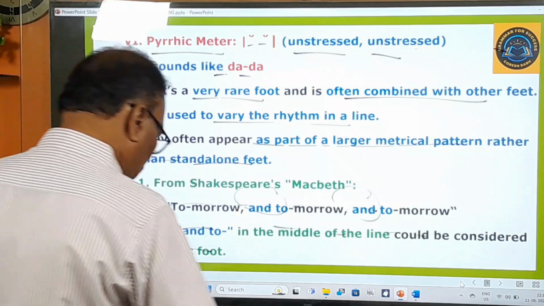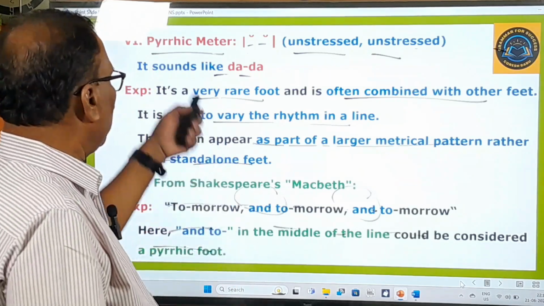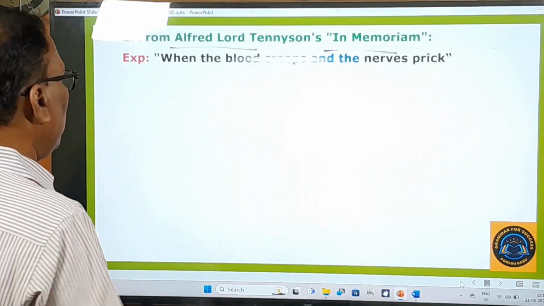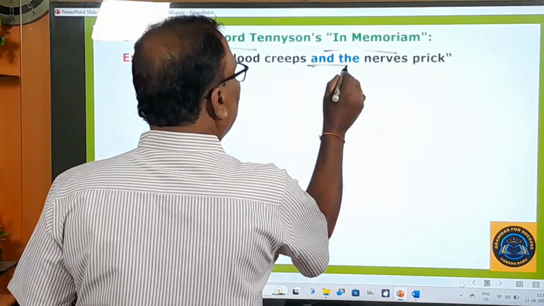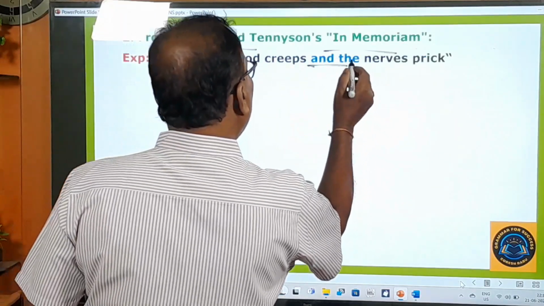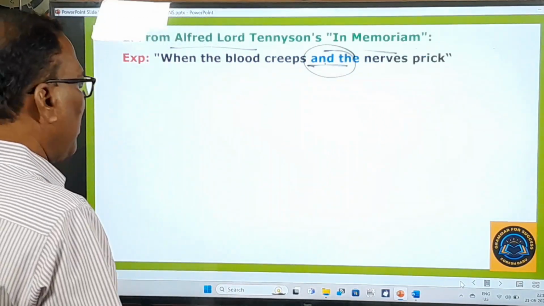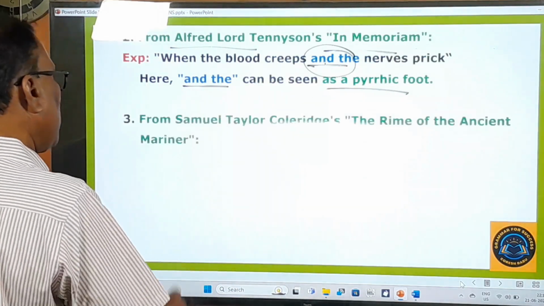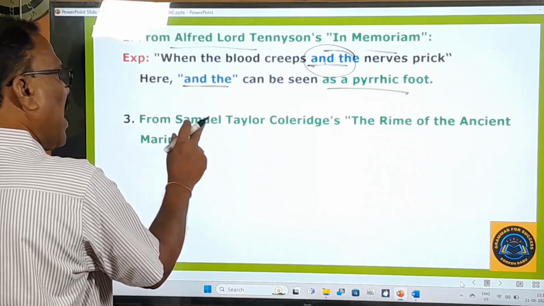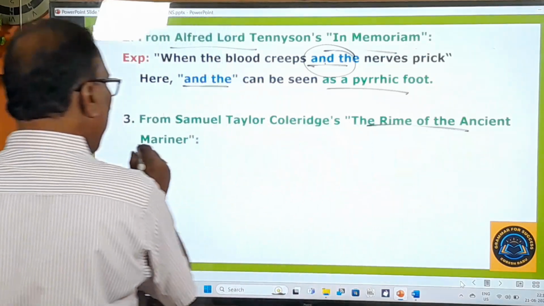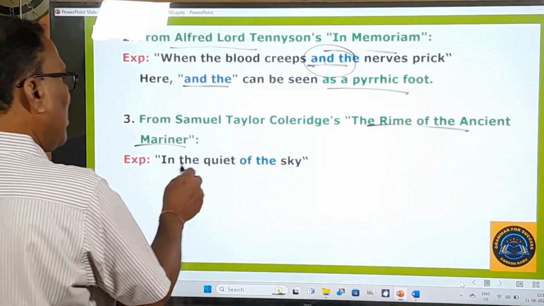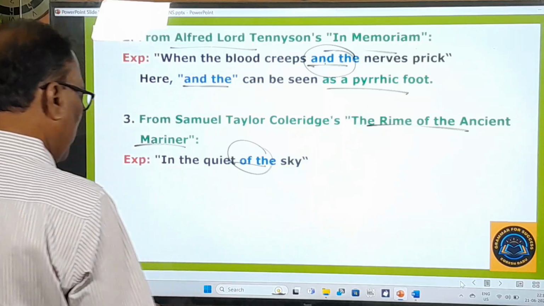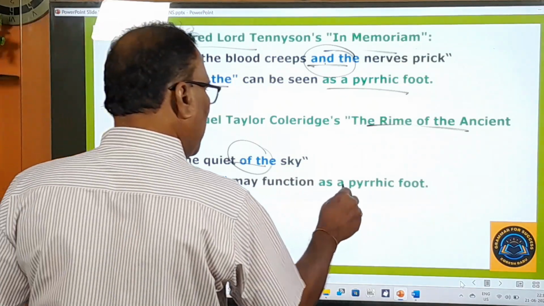Okay, and let us take the last two examples for this. The second one is from Alfred Lord Tennyson's In Memoriam. From that poem, one line is given: when the blood creeps and the nerves prick. So this is a Pyrrhic foot. Pyrrhic meter. And one more example, the last example here, is from Samuel Taylor Coleridge's The Rime of the Ancient Mariner. Here it is given: in the quiet of the sky. Here "of the" may function as a Pyrrhic foot.